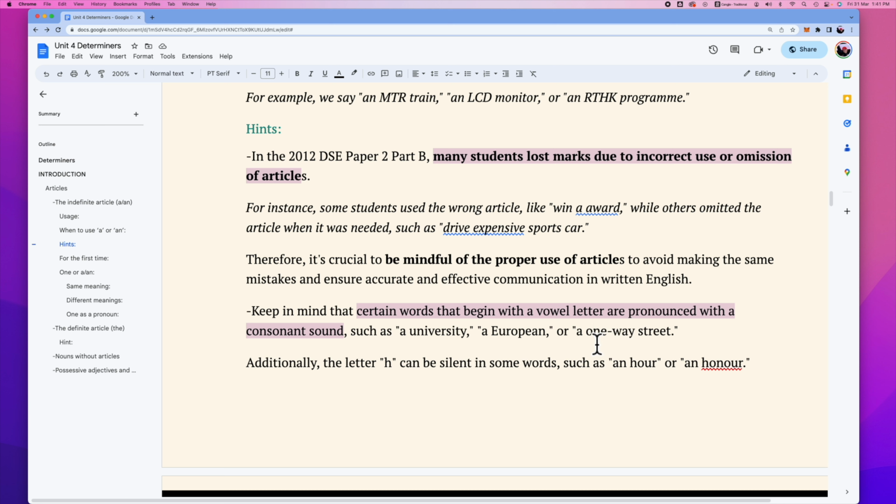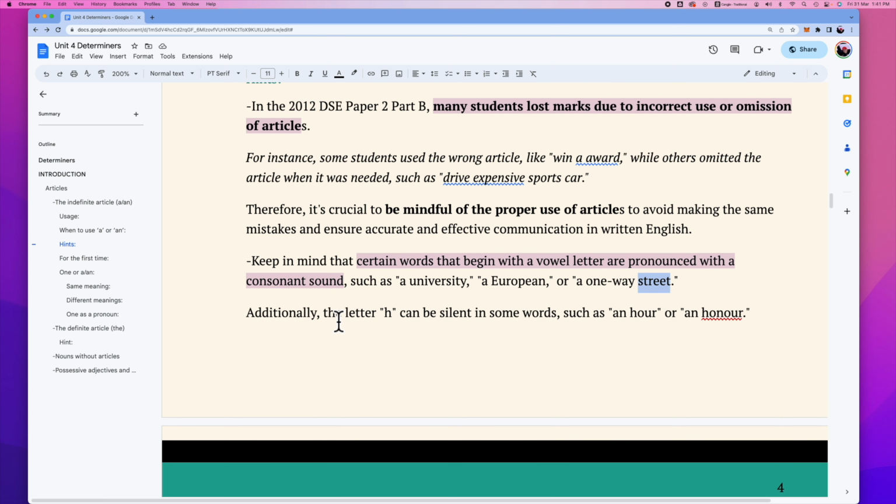The word starts with a "w" sound, so even though o is a vowel letter, we still use a. And take a look at this: an adjective that is modifying the street. Actually, whether we use the article a or an depends on the closest word right before the noun.